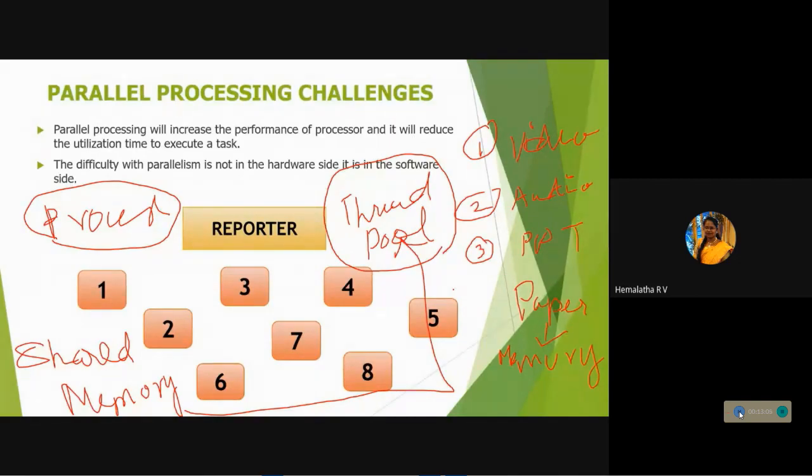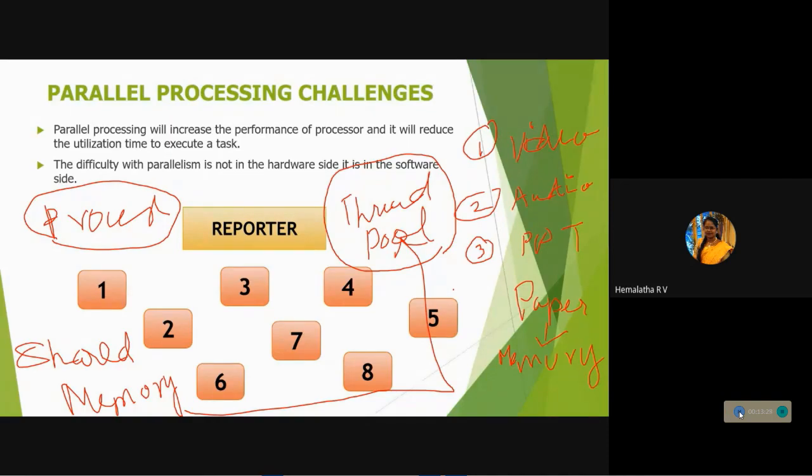So while you are going for shared memory, this is the one parameter that will come under the thread pool. This shared memory and thread, all these things we are studying come under the topic called hardware multi-threading, followed by shared memory. While we are studying there, we can study what the different types of architectures are and what different types we have. So now you know what the parallel processing challenges are.